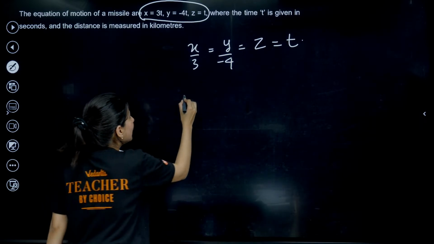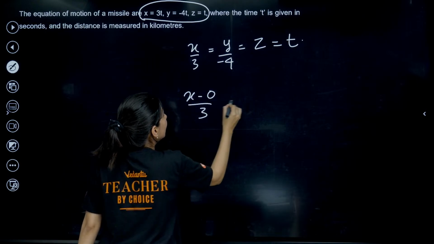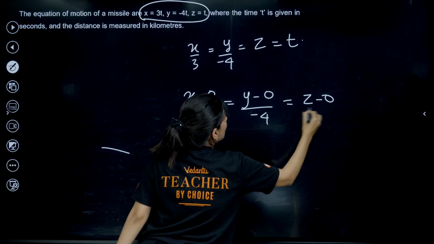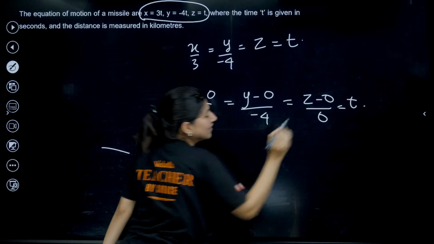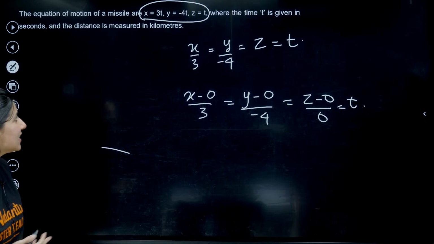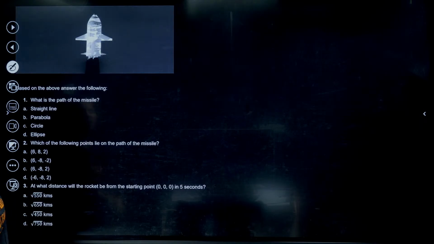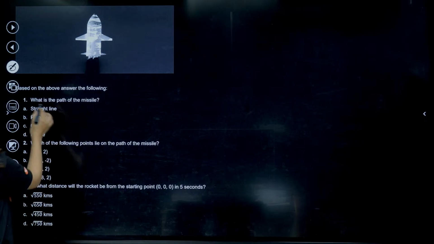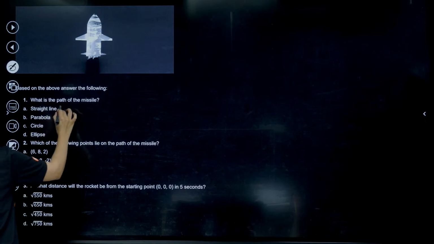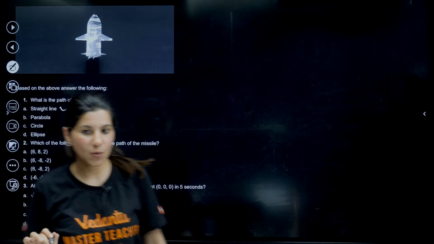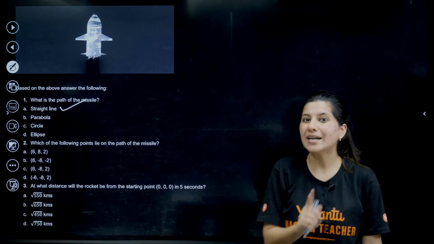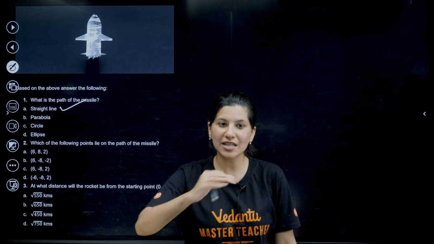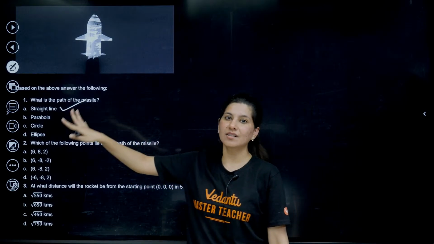Or, if I write (x minus 0) by 3, (y minus 0) by minus 4, and (z minus 0) upon 1 is equal to t, yes, this is a straight line, right? So the missile is fired in the form of a straight line basically. What is the path of that missile? Straight line, option A, absolutely right. Over here you are seeing the options. In the exam, I am not sure that you will see the options. Just the question. Please do not consider the options.